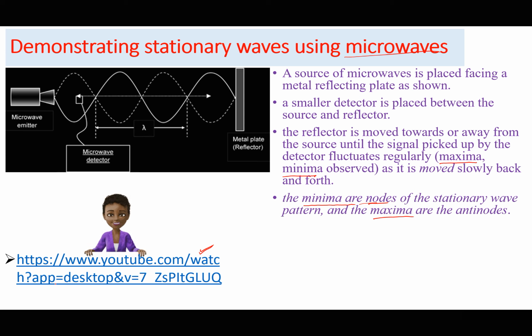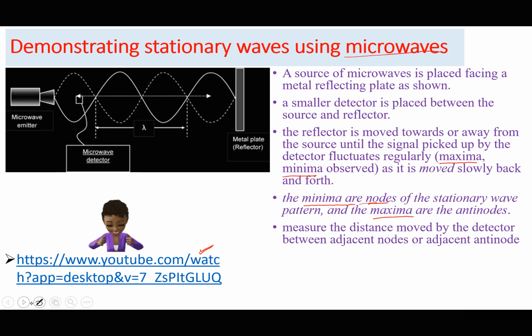So the only thing that remains is for us to measure the distance between the positions of minima and maxima. Measure the distance moved by the detector between adjacent nodes or adjacent antinodes. Of course, you can't measure the wavelength directly from the graph. You note that I detected a minimum here. The next time I detect a minimum, I measure the distance between these two points. Call this distance d. Remember, we saw that the distance between a node and another node was equal to half wavelength.